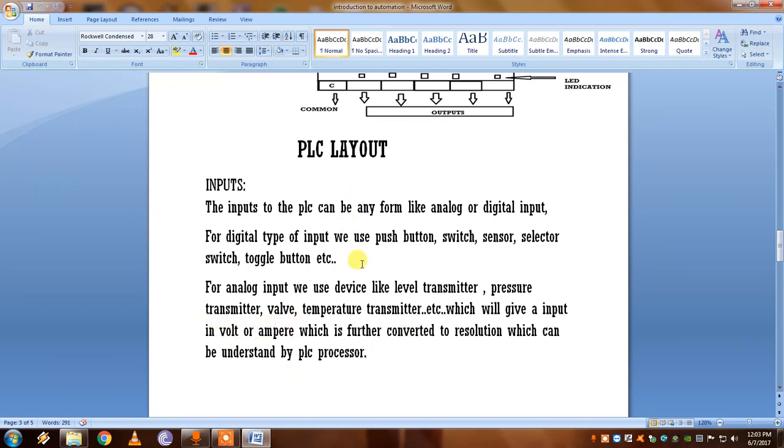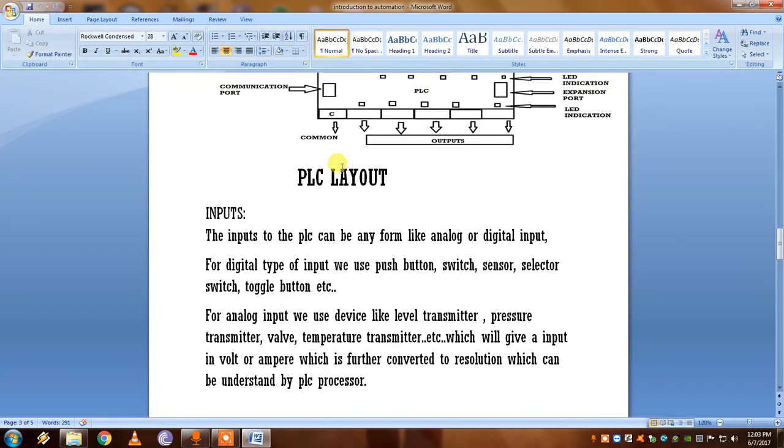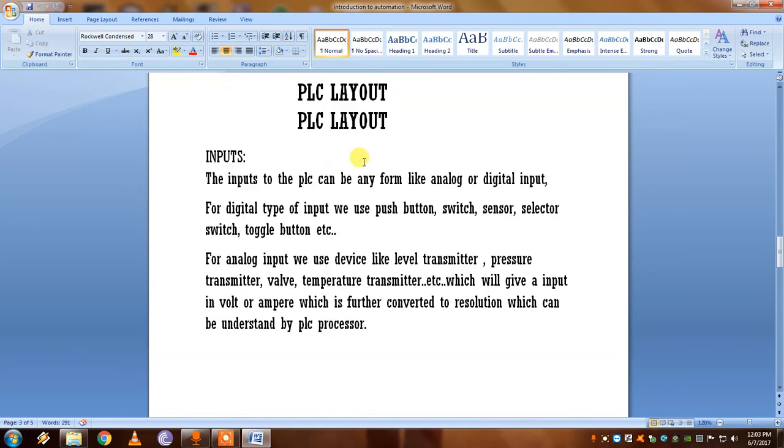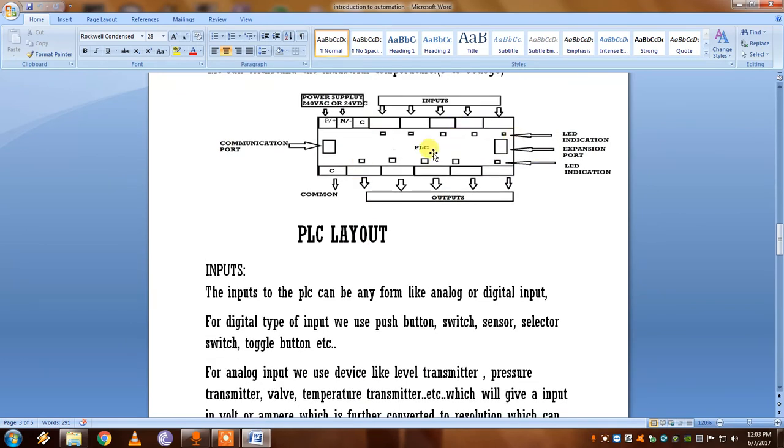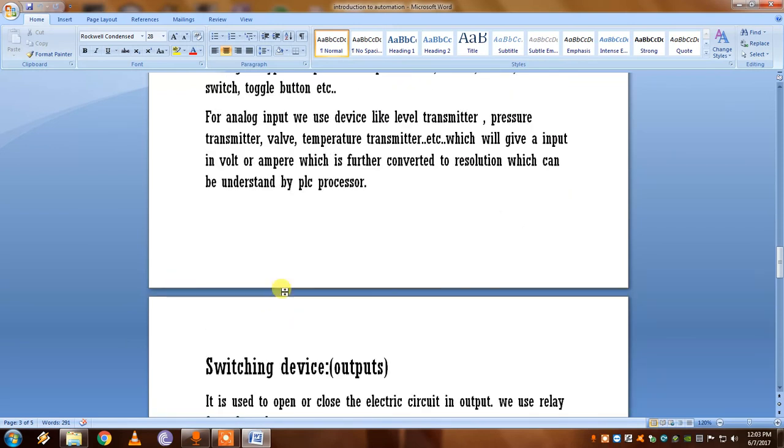This is further converted into a resolution which can be understood by the PLC processor, because the PLC processor can only understand bits, right, zeros and ones.